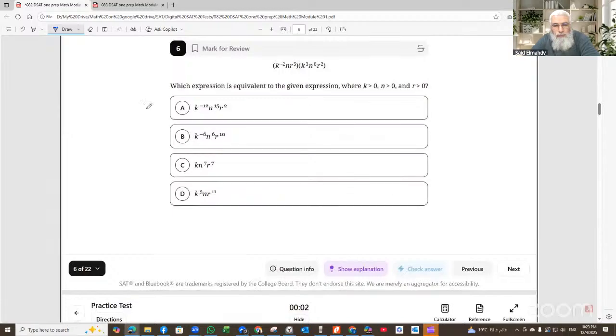This one, which expression is equivalent to the given expression? So we have k power negative 2 multiply k power 3 is just, we add powers, so it is k power 1. This is incorrect, and this is incorrect, so the solution is C. n multiply n power 6, this is n power 7, which is correct. And r power 5 multiply r power 2, we add powers. 5 plus 2 is 7, so this is correct. So C is correct.